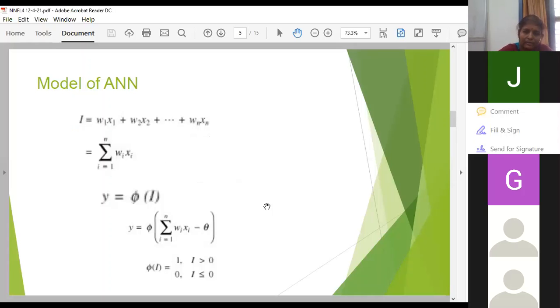Hope it is clear. Please note down these equations, then it will be convenient and easy to learn. All of you please note down in the book. Already the time is 12:20 and still some people are joining.